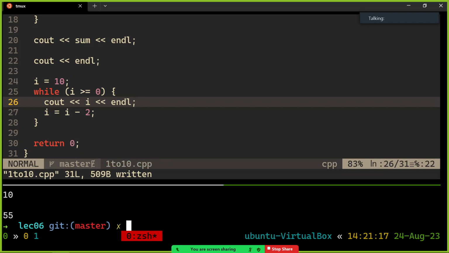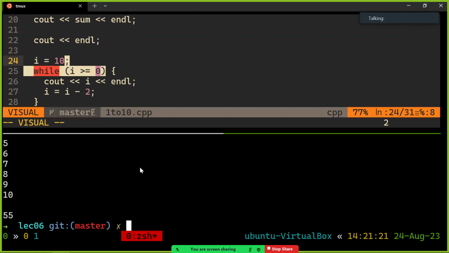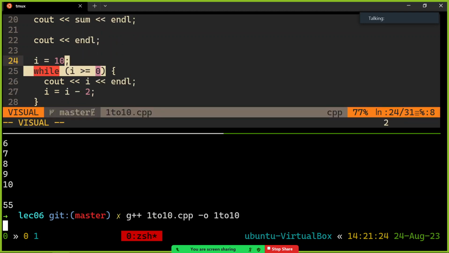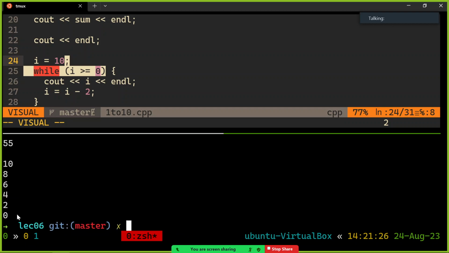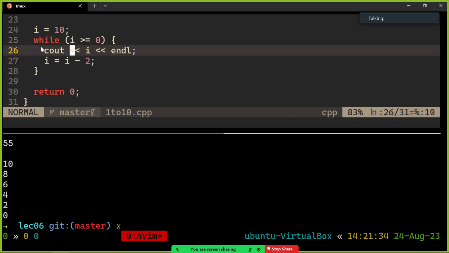So is 10 greater than or equal to 0? Yes, print it. Is 8 greater than or equal to 0? Yes, print it. All the way down to 0. Is 0 greater than or equal to 0? Yes, print it. And then it's going to make I negative 2, right? And then it's going to ask, is negative 2 greater than or equal to 0? No. So that'll stop the loop and be done with it.